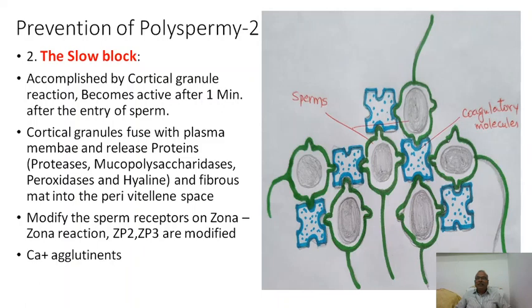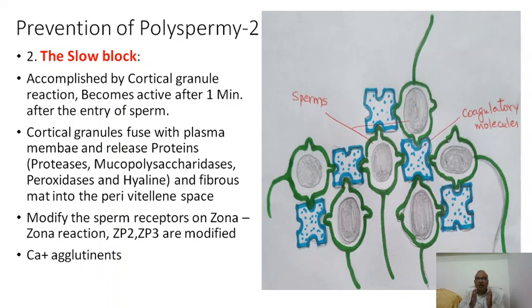And what is the second one? The second block is the slow block of entry of other sperms. When one sperm has entered into the egg, all other sperms must be prevented from entering. Okay. The first block is the fast block, in which the depolarization, or changing of the membrane potential, occurs, but it will not last for a longer period.